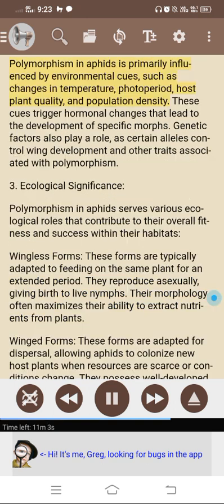2. Causes of polymorphism. Polymorphism in aphids is primarily influenced by environmental cues, such as changes in temperature, photoperiod, host plant quality, and population density. These cues trigger hormonal changes that lead to the development of specific morphs. Genetic factors also play a role, as certain alleles control wing development and other traits associated with polymorphism.